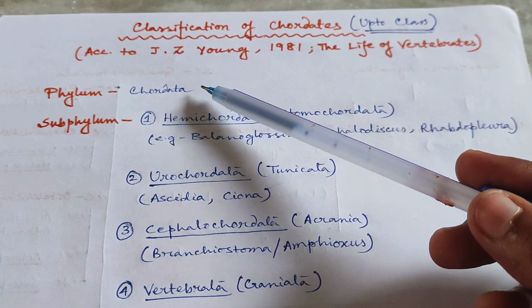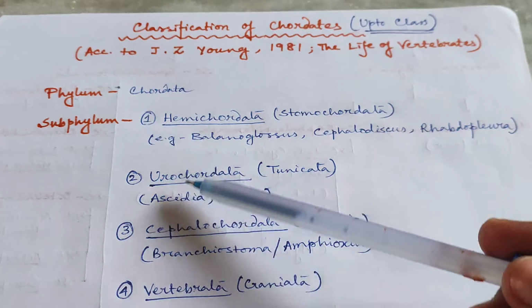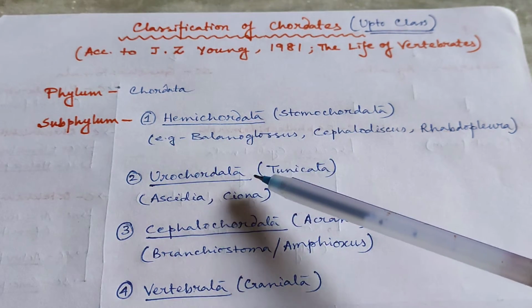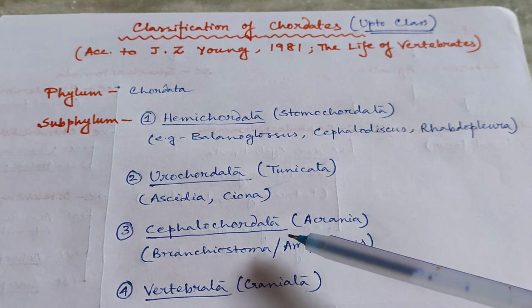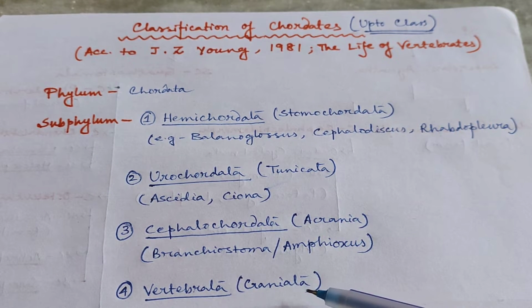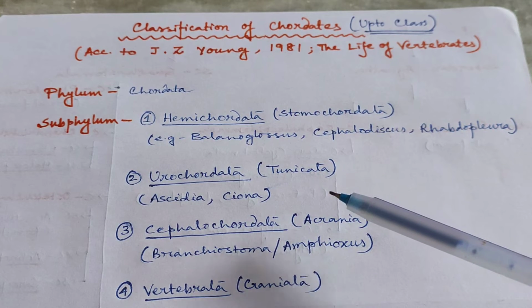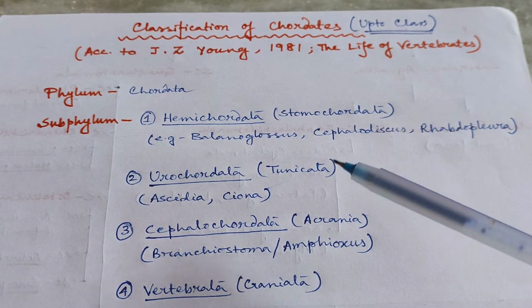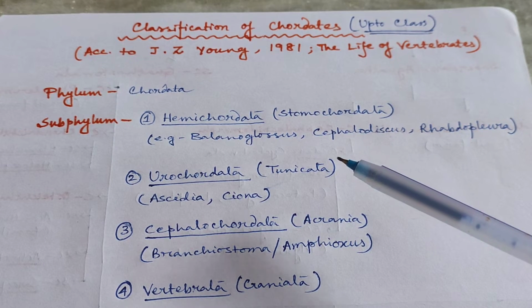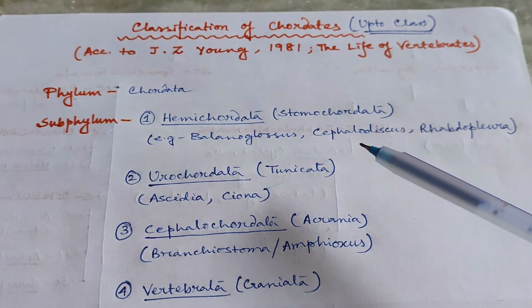Phylum Chordata is divided into 4 subphyla, namely Hemichordata or Stomochordata, Urochordata or Tunicata, Cephalochordata or Acrania, and Vertebrata or Craniata. In this video, we are mainly going to focus on the classification of all these subphyla according to your syllabus.